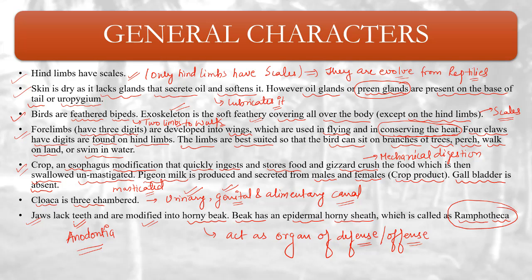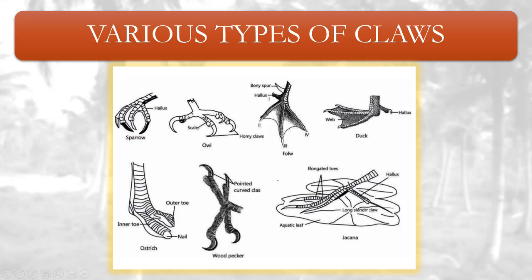And they are modified into horny beak, right? These horny beaks help to predate, to help grasp food, and the beak has an epidermal horny sheath. The beak is covered by an epidermal horny sheath, which is called Rhamphotheca. Now coming to next, these are various types of claws.